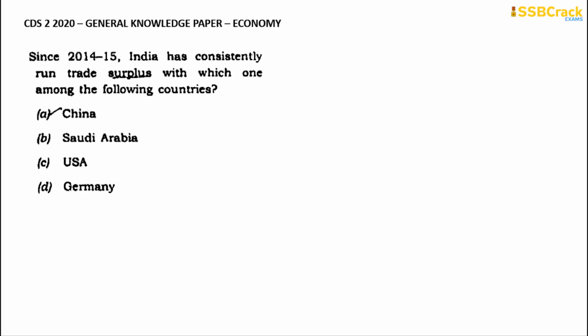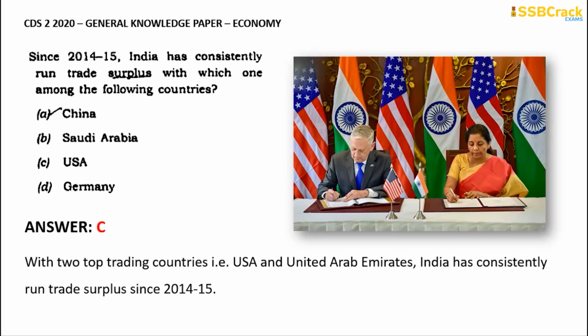Now going through with the next question: since 2014 to 15, India has consistently run a trade surplus with which one of the following countries? Is it China, Saudi Arabia, United States of America, or Germany? The correct answer for this one is option C, United States of America. We have run the trade surplus with the United States of America since 2014 to 15, and the top two countries were actually both the United States of America and the United Arab Emirates. Since UAE is not given here and USA is given, we will go with option C as the correct answer. So that is it regarding this particular question.